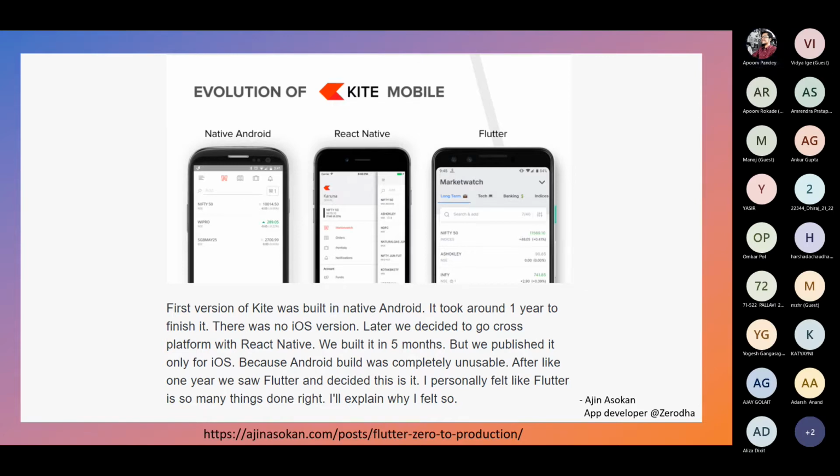Okay. Then, just a second. Let me change the pen.